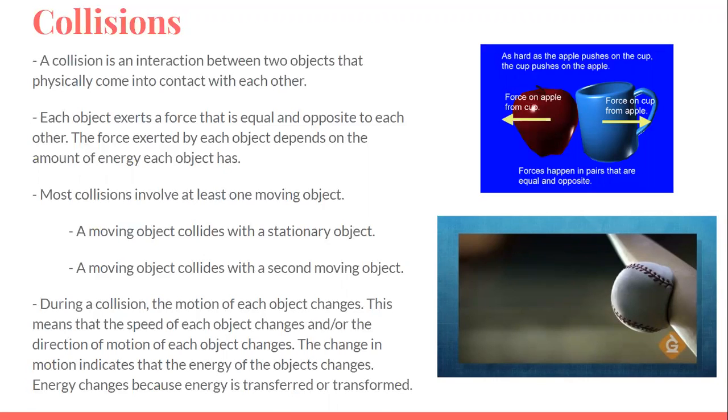During a collision, the motion of each object changes. This means that the speed of each object changes and/or the direction of motion of each object changes. The change in motion indicates that the energy of the objects change. Energy changes because energy is transferred or transformed.